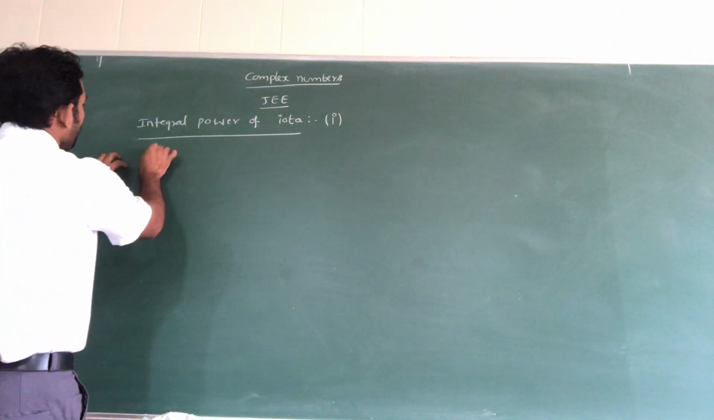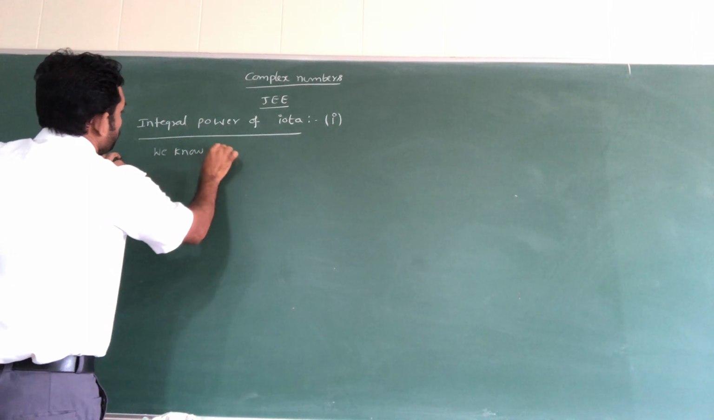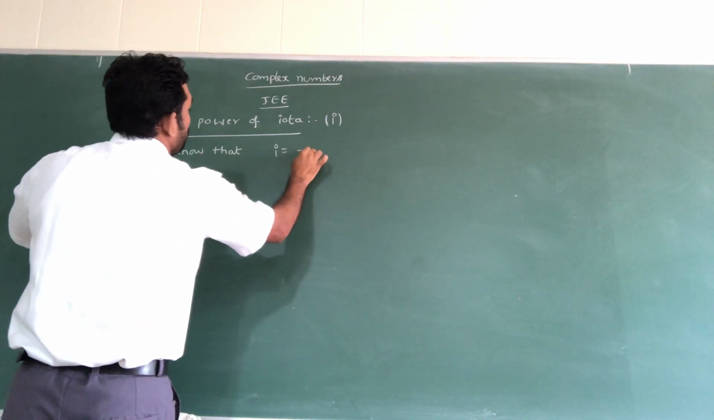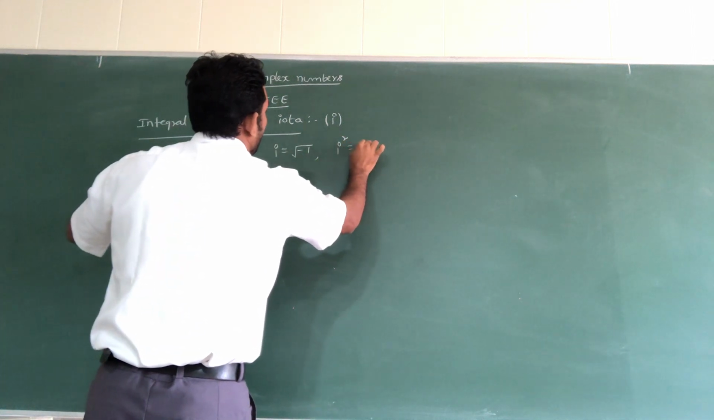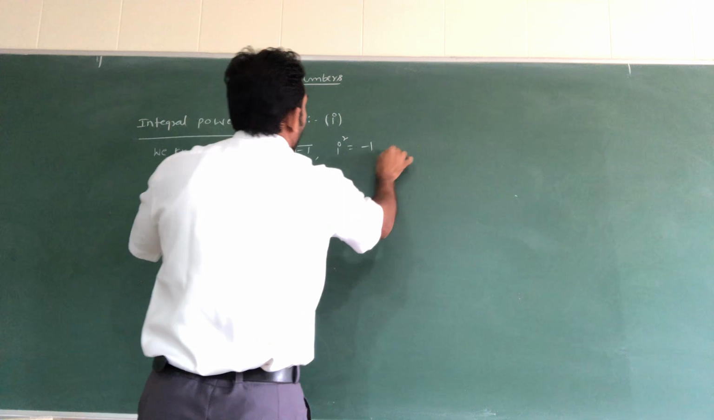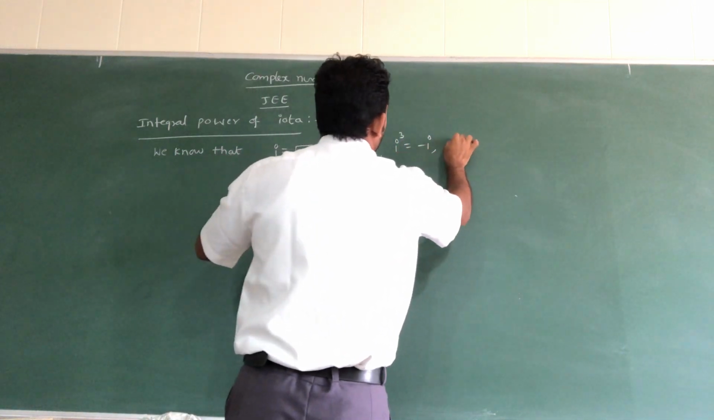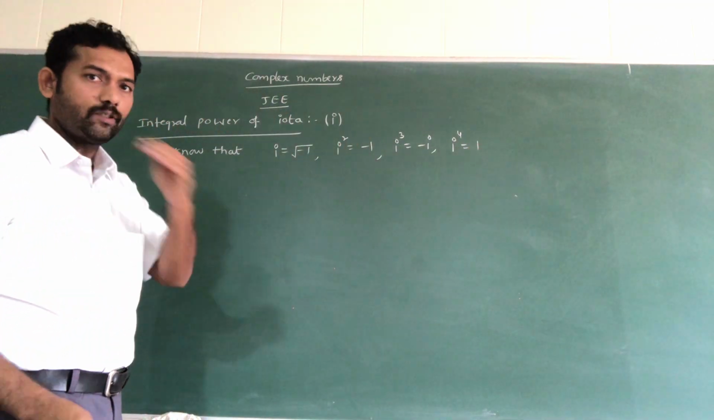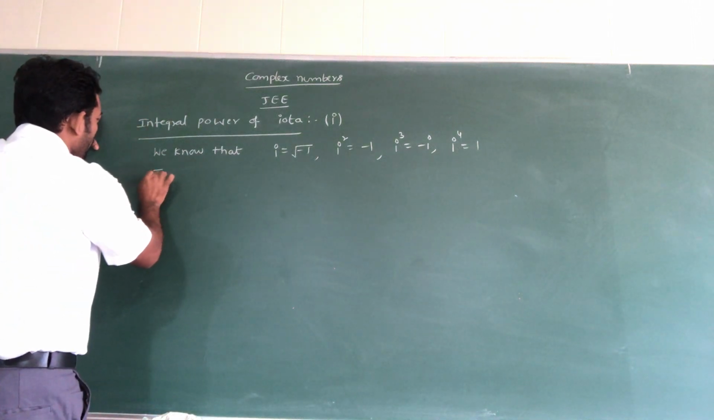While doing the theory, we know that i is equal to root of minus 1, i square is equal to minus 1, i power 3 is equal to minus i, and i power 4 is equal to 1. So we discussed this point. Now you have to generalize this value.